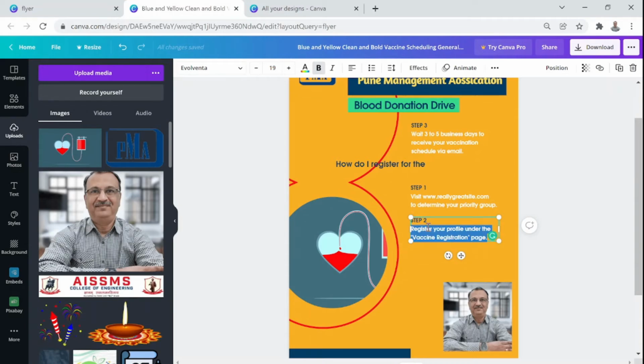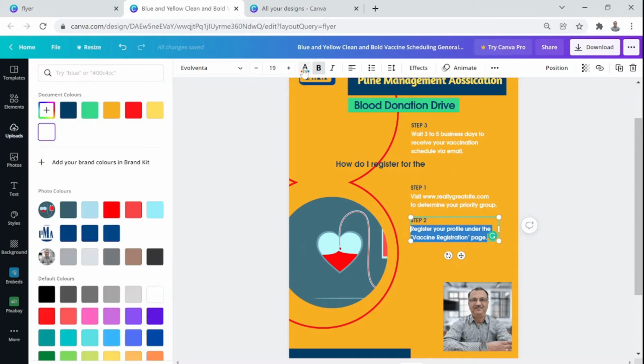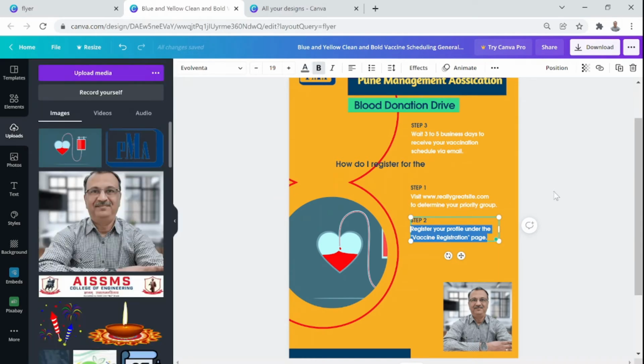So what I can do is just highlight that text, select it, and go to the color palette again. Now you see there are 3 images listed, the PMA logo and others, and it detects which colors each has. If I pick this color from my image, it will change the color of the text to that color.